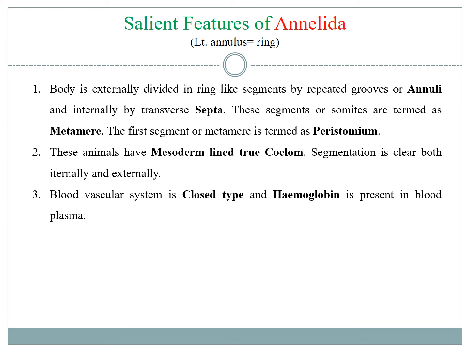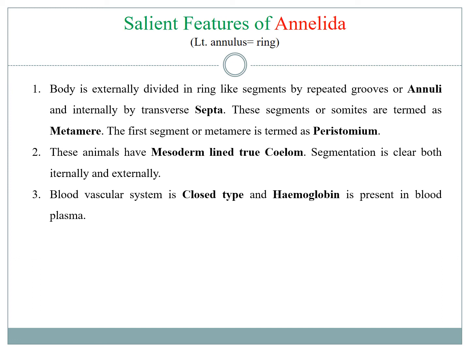They have a closed type of blood vascular system. It is very unlike the other invertebrates. The invertebrates normally have an open vascular system or open circulation system, but the blood vascular system of annelids is closed type. That means the blood always remains transmitted through blood vessels. They don't come out into the body cavity.